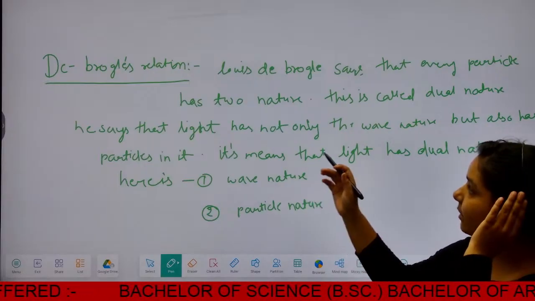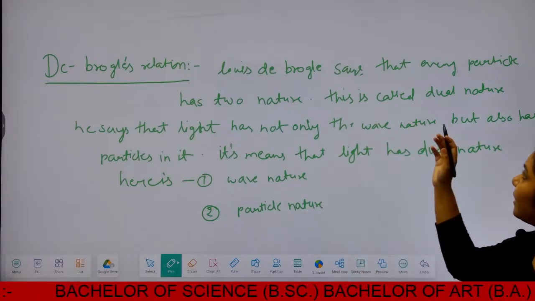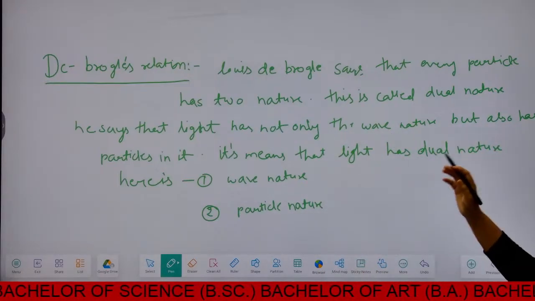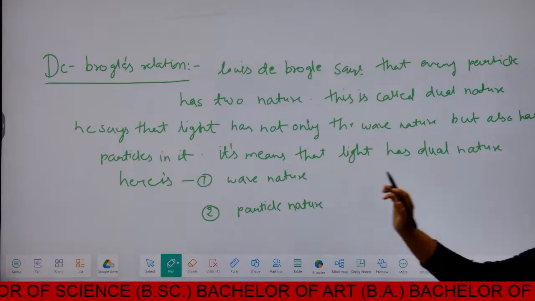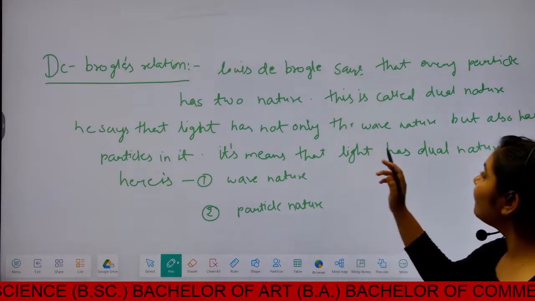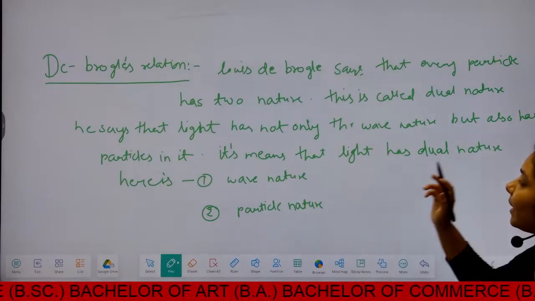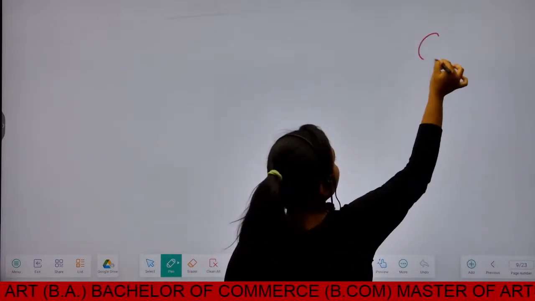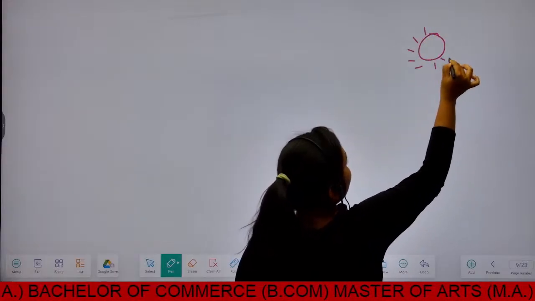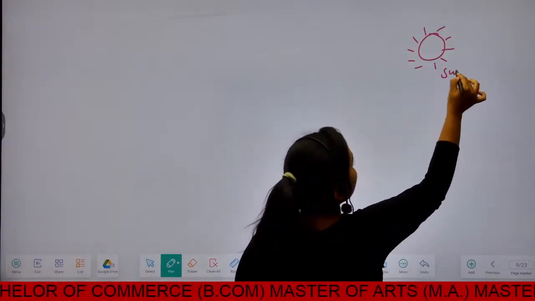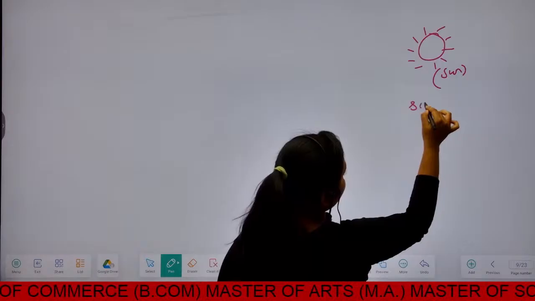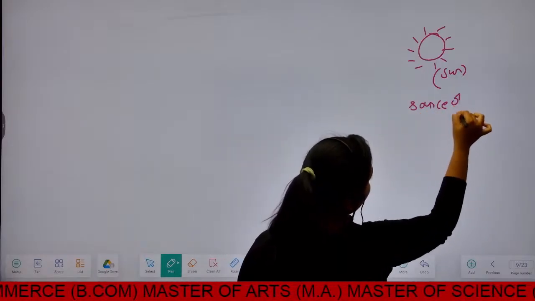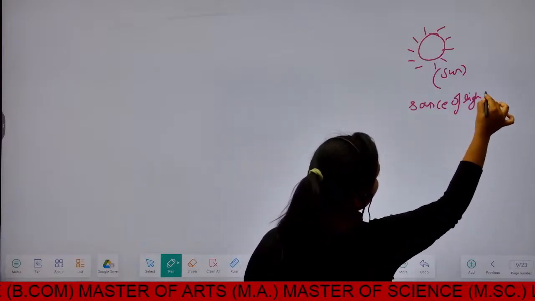So de Broglie's relation: Louis de Broglie says that every particle has two natures. This is called dual nature. He says that light has not only the wave nature but also particles in it. It means there is a sun, the source of light.